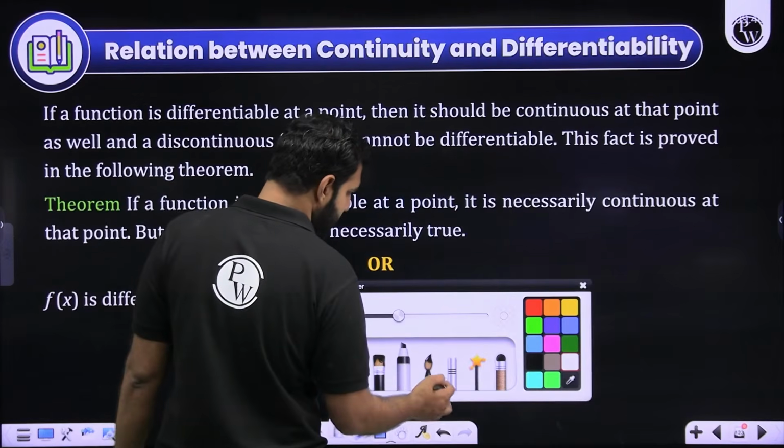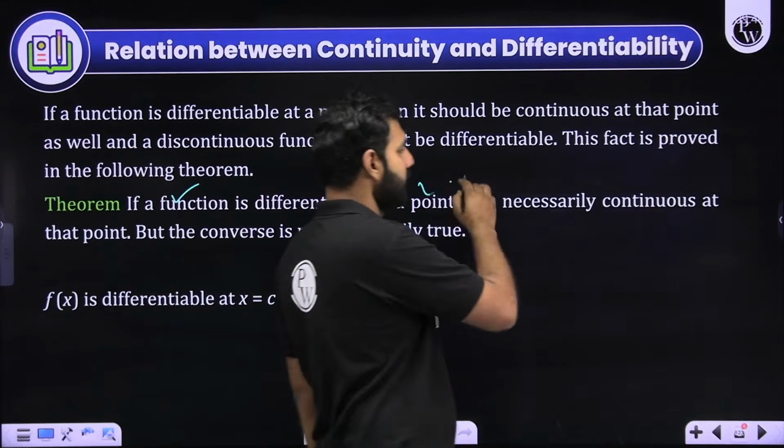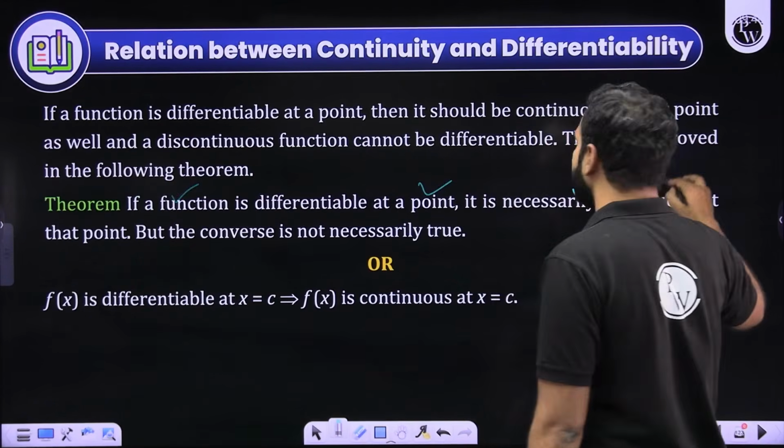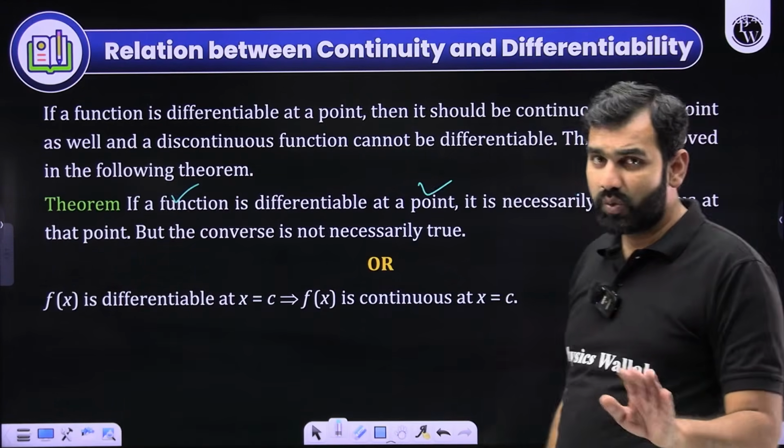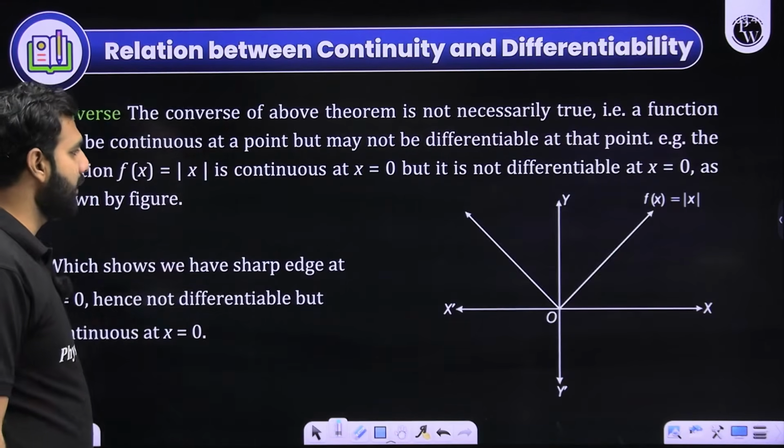This theorem says that, let's say there is a function, it is differentiable at a point, then it is necessarily continuous at that point. But the converse is not true. What do I mean by that? I'll depict and demonstrate it with an example.